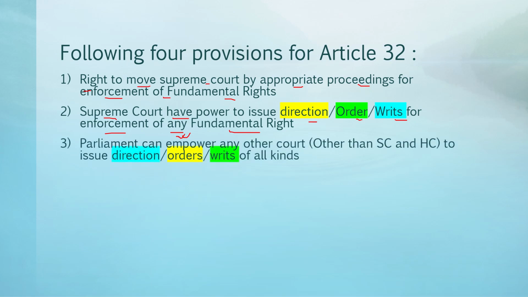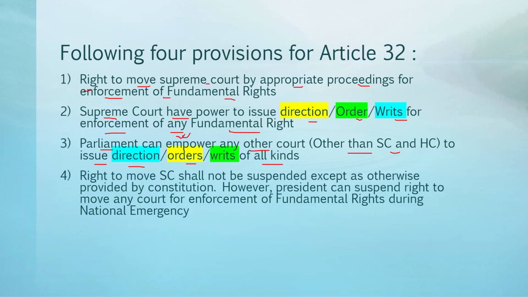Then the third provision states that Parliament can empower any other court other than the Supreme Court and High Court to issue directions, orders, writs of all kinds. So Parliament here has the power to empower other courts as well for issuing directions and orders or writs of all kinds. So other courts can also issue all types of writs, provided that that particular court is empowered by the Parliament.